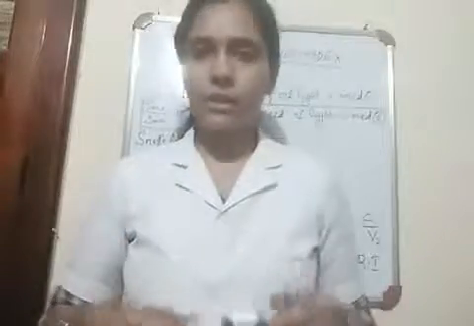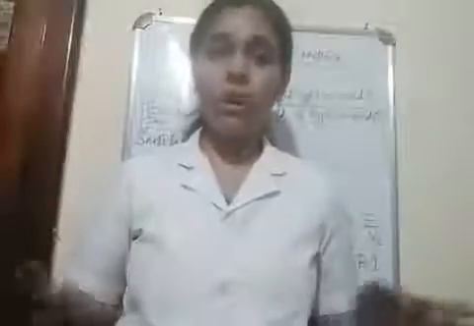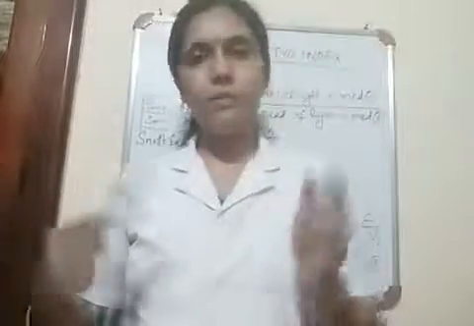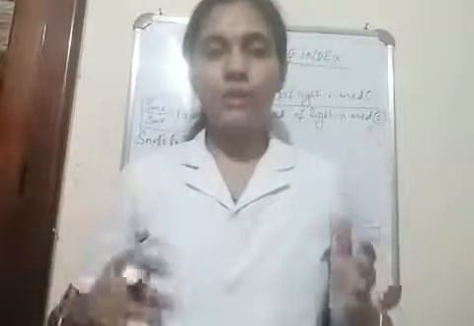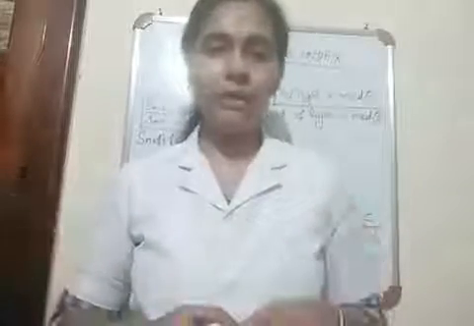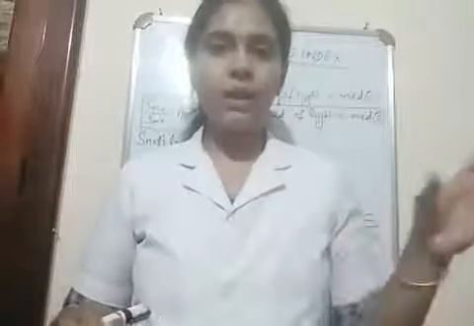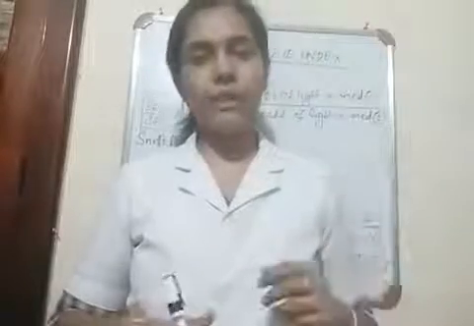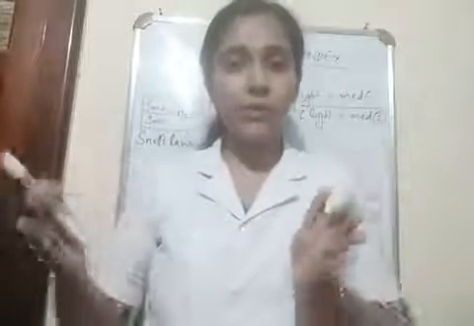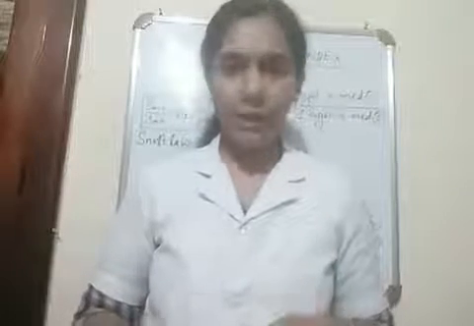So what do you mean by this refractive index? You know, you had already studied, whenever light travels from one transparent medium to another medium, light ray bends. How much does this light ray bend? So this extent of bending can be obtained by the knowledge of refractive index of that medium. Okay, and this refractive index can be linked to the speed of light or velocity of light in different media.